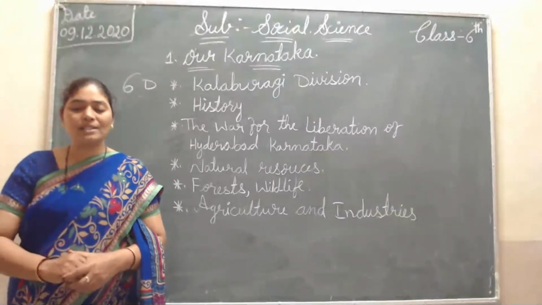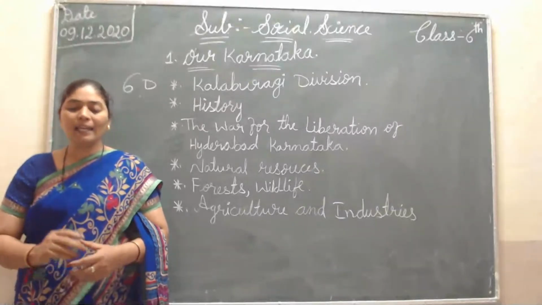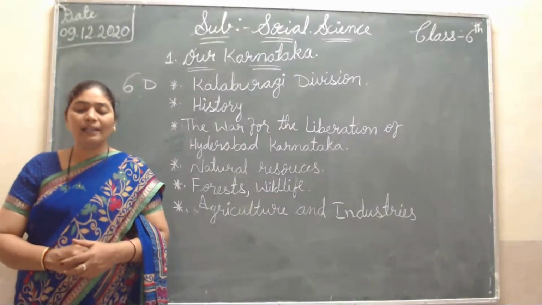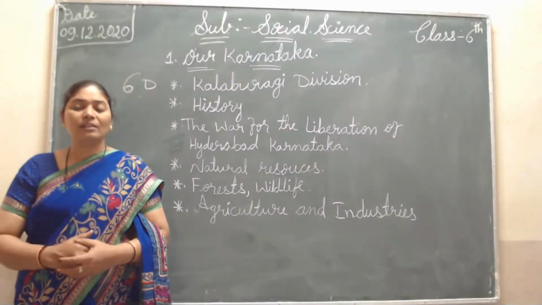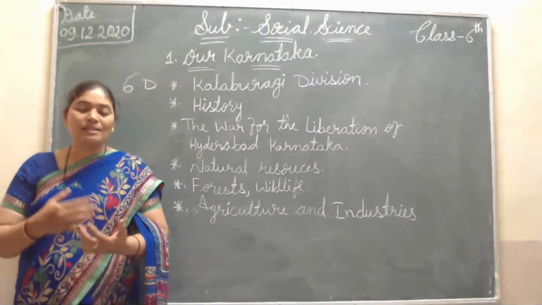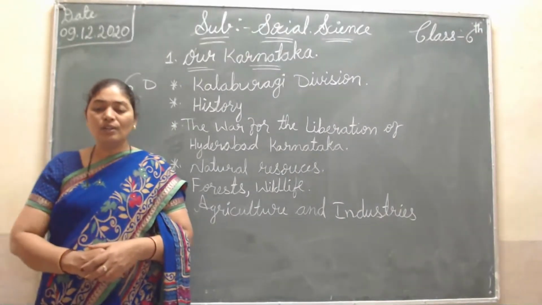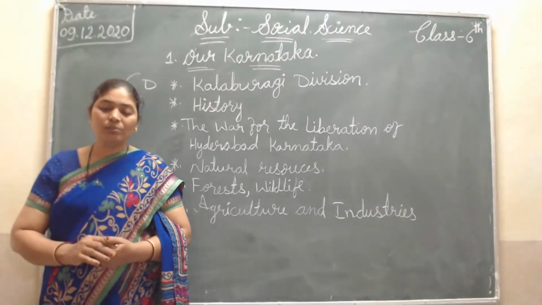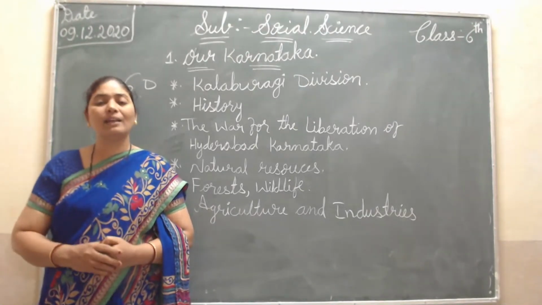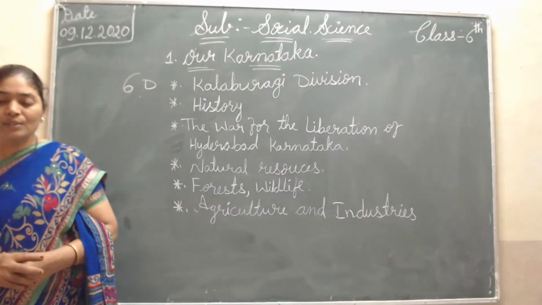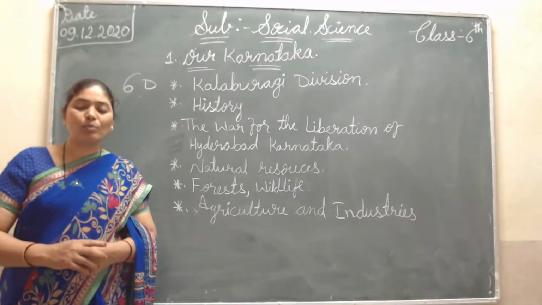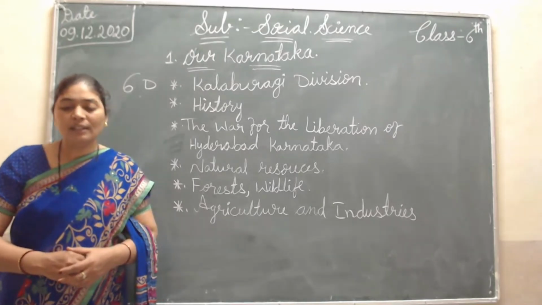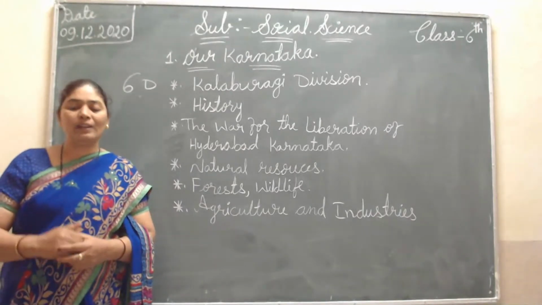Other rivers are there, but they do not flow very long. The Karanja Dam is in Bidar district, and with that water the people of Bidar do irrigation. This division has red, black, and alluvial soils.